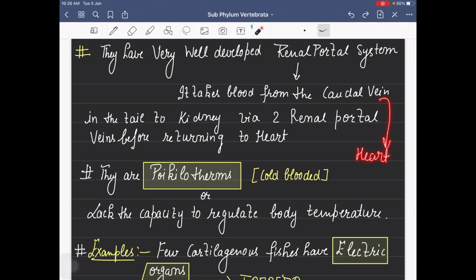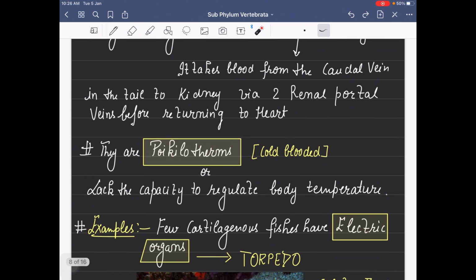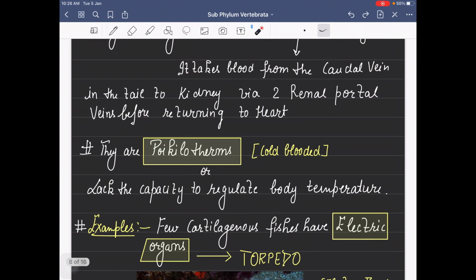But no, it is going to the kidney via the renal portal vein before returning to the heart. मतलब सीधा हार्ट के पास जाने की बजाय बीच में से किसी और के पास होके आता है. So this type of system, when the kidney is there, is known as the renal portal system, or I will say when renal veins or renal portal veins are involved.